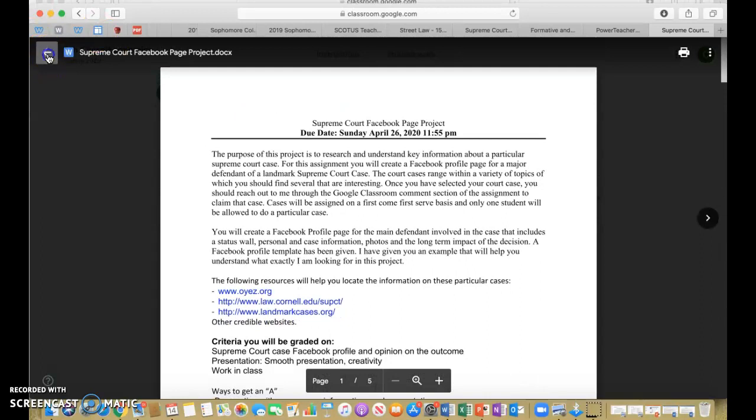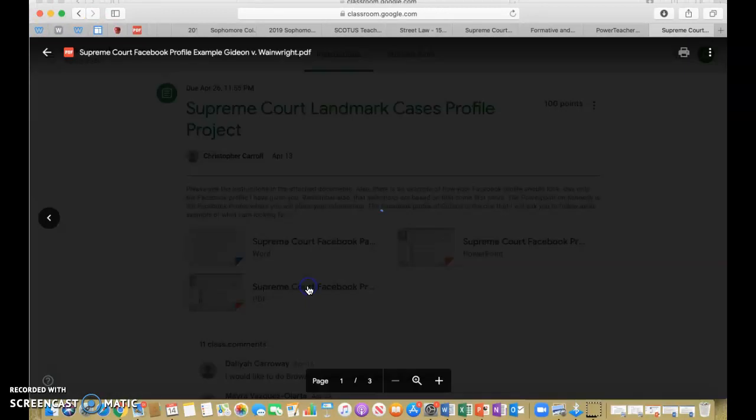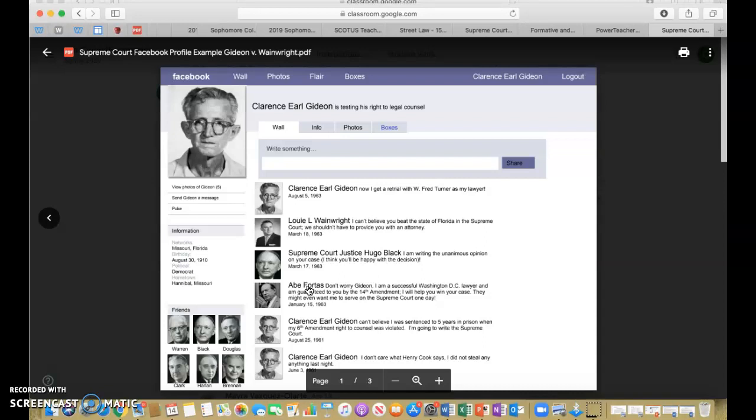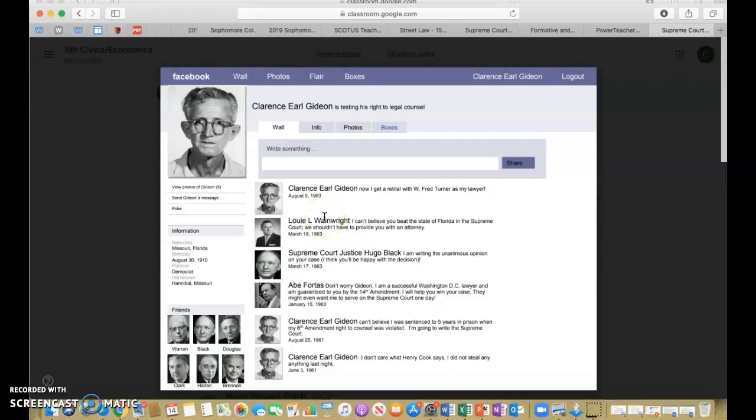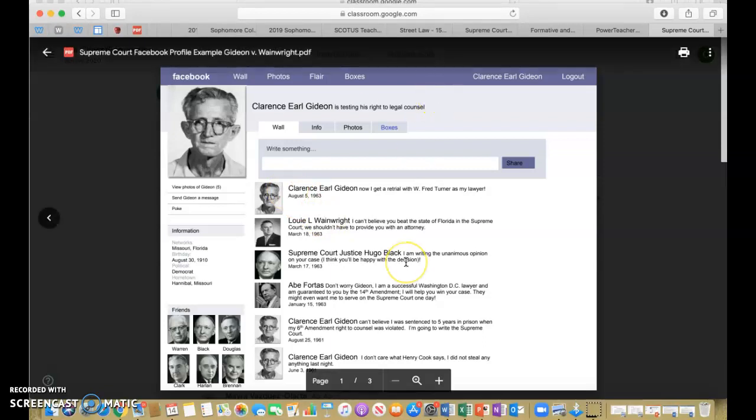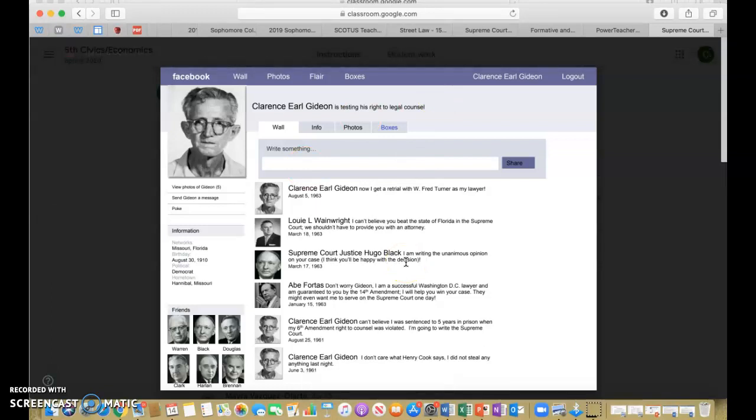Once you've selected that and I've approved it, then your profile is going to look like this. I've given you a profile on how to do it, and then you're just going to fill in the blanks, fill in the boxes, if you will. So this is what yours is going to look like for your particular case. This, of course, is Gideon versus Wainwright, talking about an individual who's got the right to counsel, and this is the post here, and these are different people that were involved in the case, and they've got some unique little status updates, things that they're saying.